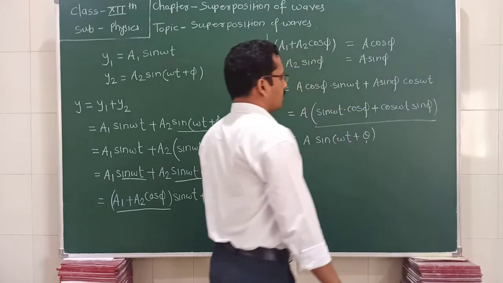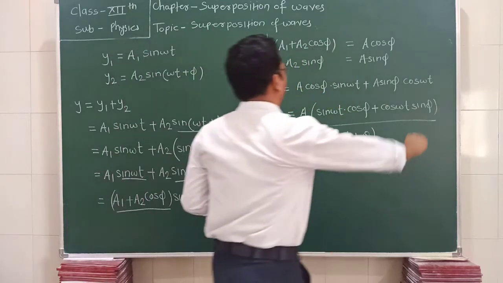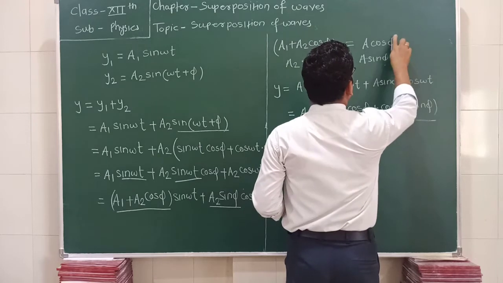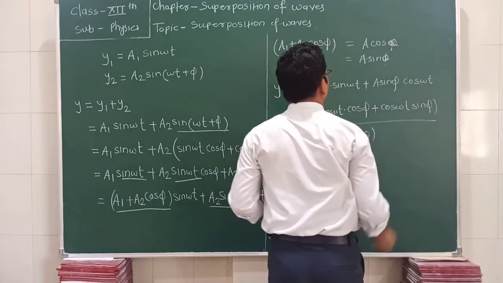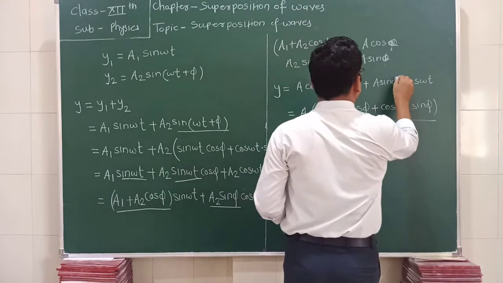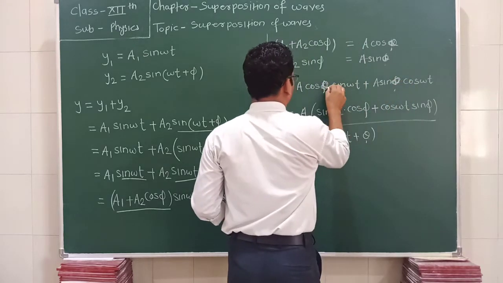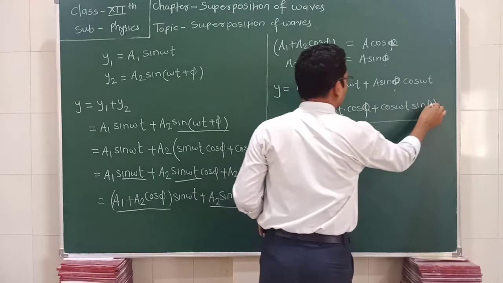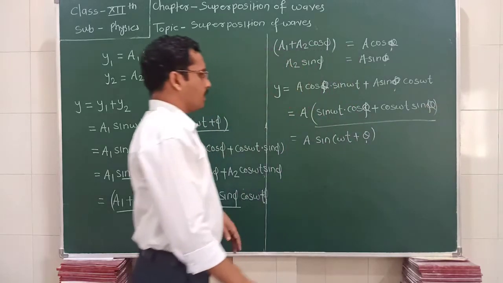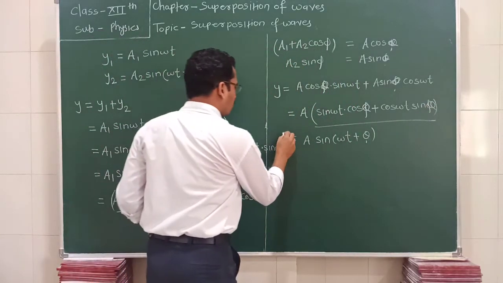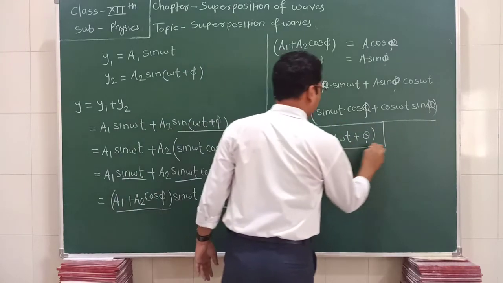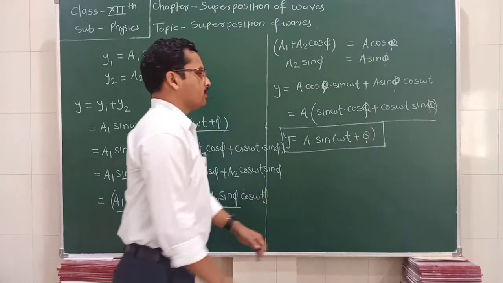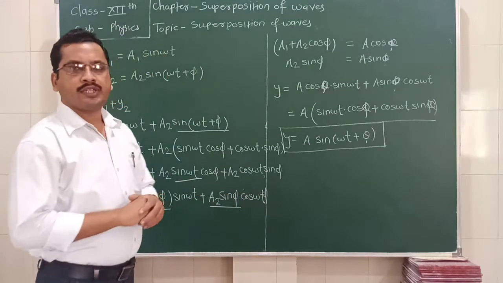All the procedure is the same. We are considering here theta. This is theta, this is also theta. Okay, so y is equal to A sin(omega t plus theta). So what does this equation represent?